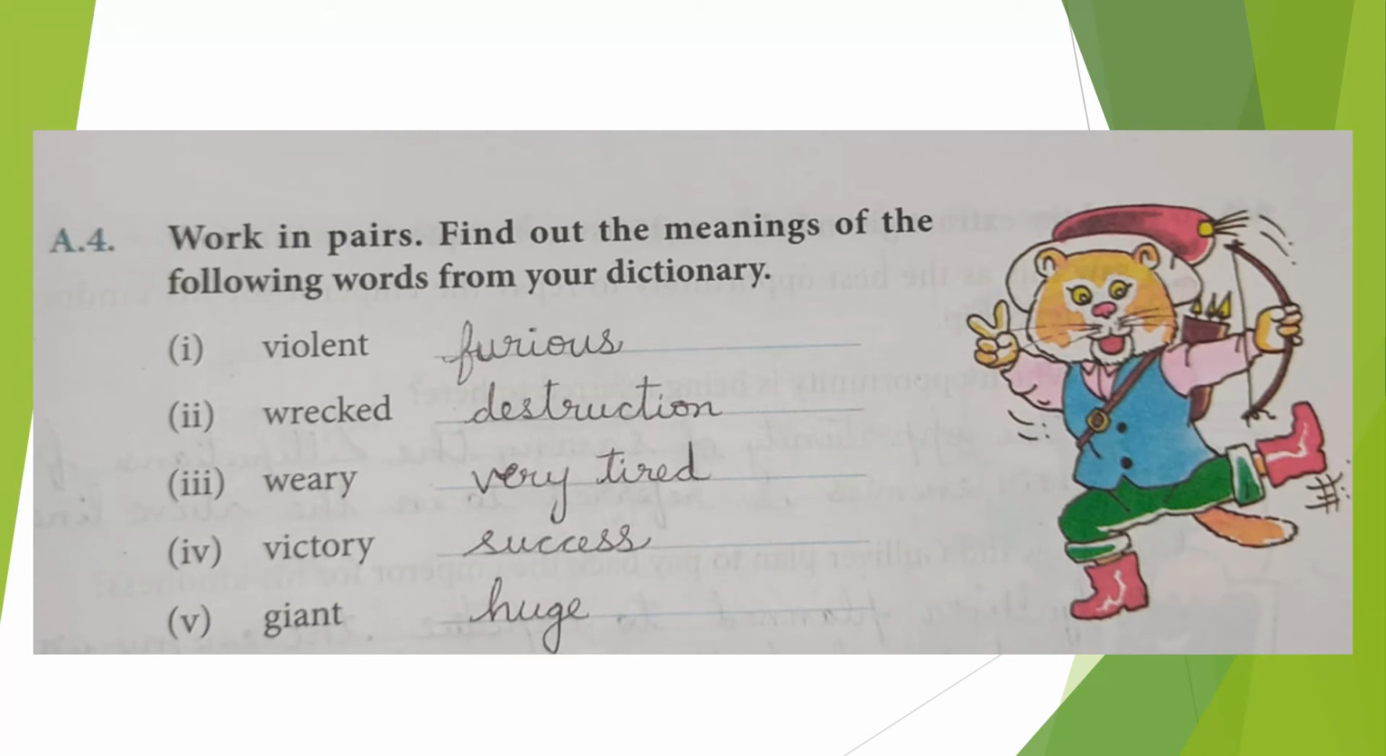Find out the meanings of the following words from the dictionary. So let us see the meanings. First one, violent. Its meaning is furious. Wrecked, meaning is destruction. Weary, meaning is very tired. Victory, meaning is success. Giant, meaning is huge. So these are the meanings, children.